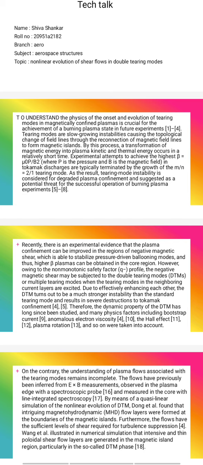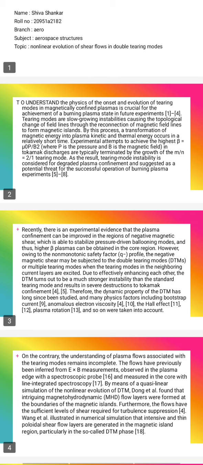Tearing modes are a slow growing instability causing the topology change of field lines through the reconnection of magnetic field lines to form magnetic islands. By this process, transformation of magnetic energy into plasma kinetic and thermal energy occurs in a relatively short time. Experimental attempts to achieve the highest beta, where P is the pressure and B is the magnetic field.